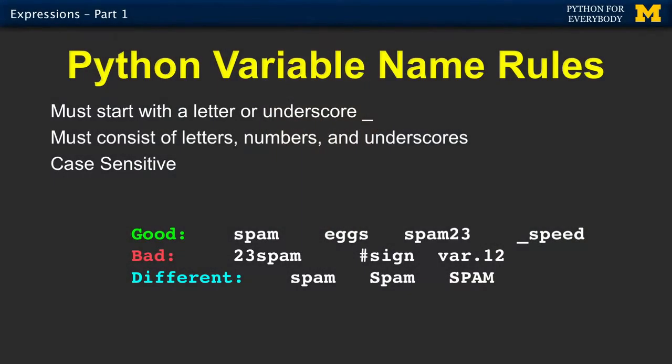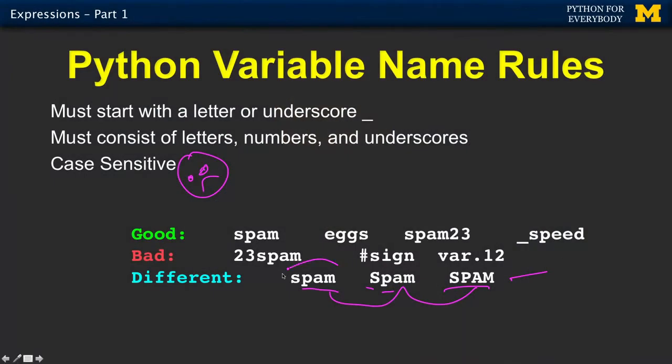You have some naming rules. You can start variable names with letters or underscores, although we avoid underscores because Python tends to use underscores for its own internal purposes. And the rest of it can be letters, numbers, and underscores. And it's case sensitive. But we don't want you to depend on that. So spam all lowercase, spam with one uppercase, and spam, these all are different variable names. But you're not doing anybody any favor if you think that's being clever.